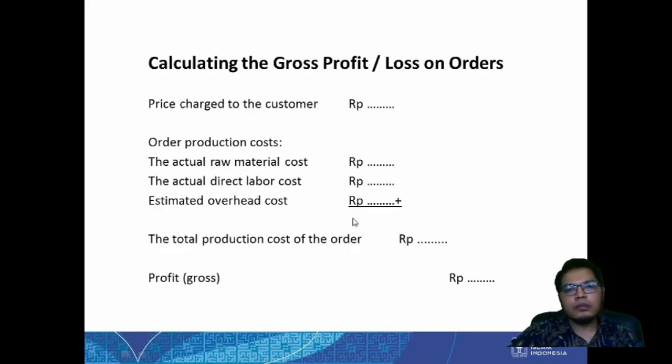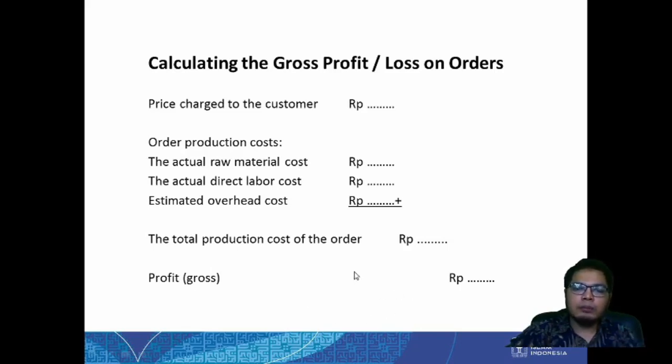Okay, and then next, for calculating the gross profit or loss, we know in the beginning how to charge the customer. If we already decided on the profit, if we already mentioned the expected profit and at the end it works as planned, then we will definitely be sure that there will be a profit.